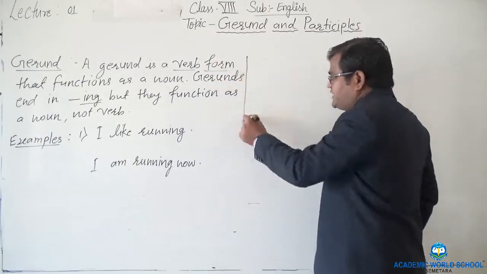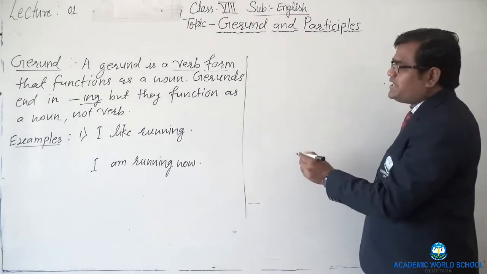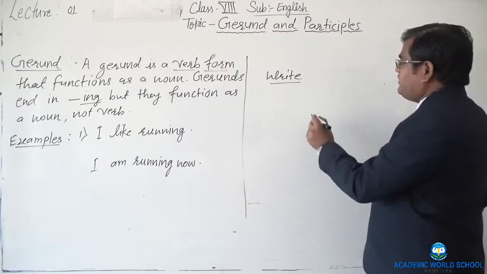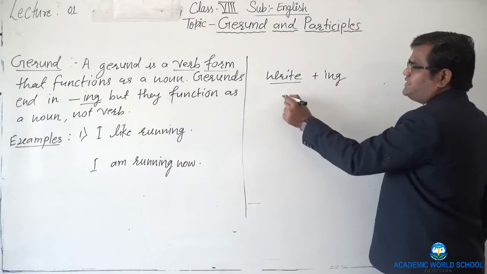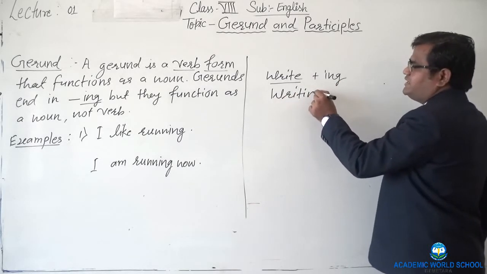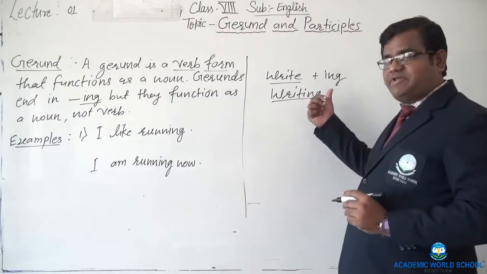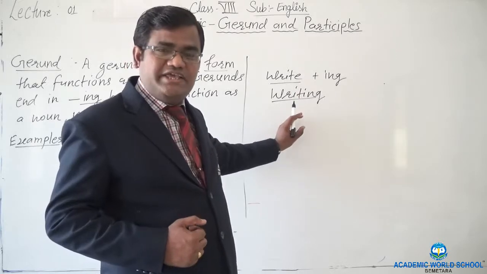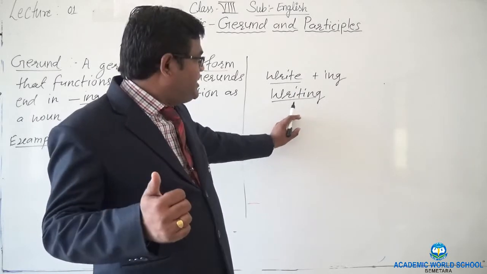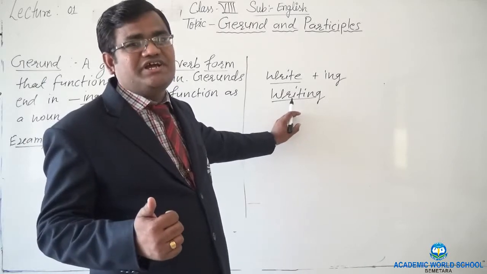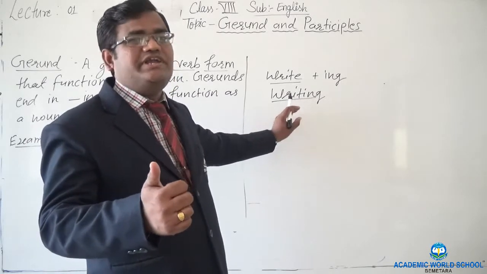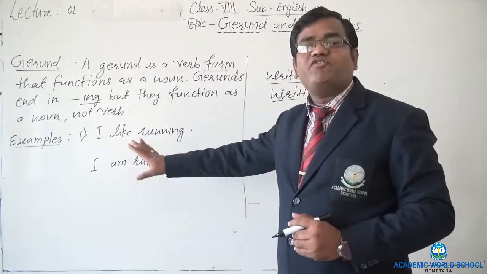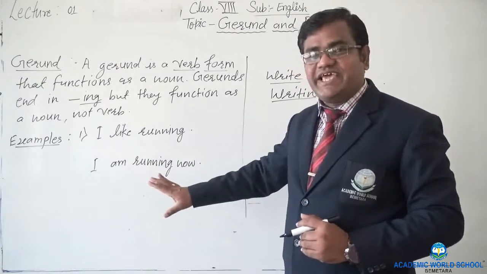For example, let me tell you here, when we write the basic word write, now when we add ing to write, what do we make? Writing. It becomes writing. But tell me what exactly writing is. Is writing a verb here, or is writing a gerund? Here we cannot say because it is not given in the context. But one thing we definitely know, it is a verb form. Now from these examples you will come to know whether it is really a verb or whether it is functioning in a sentence as a noun.